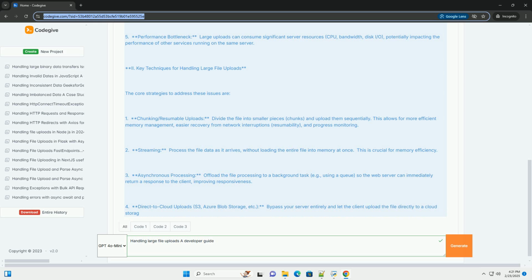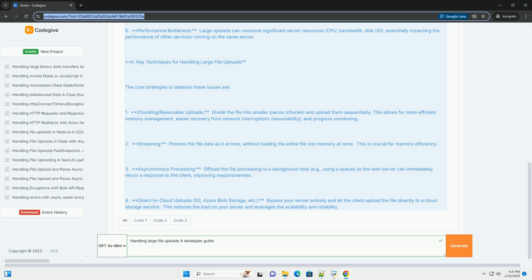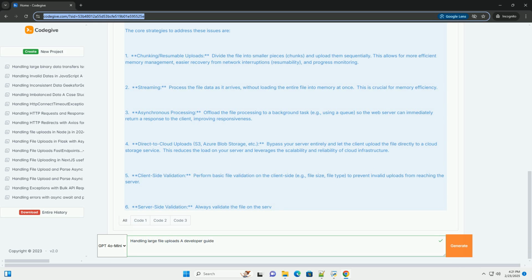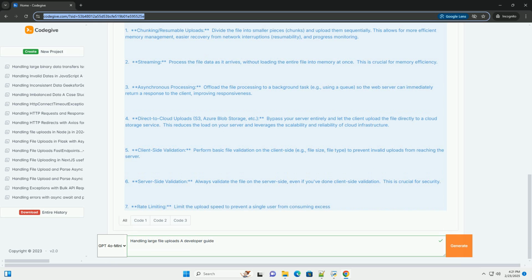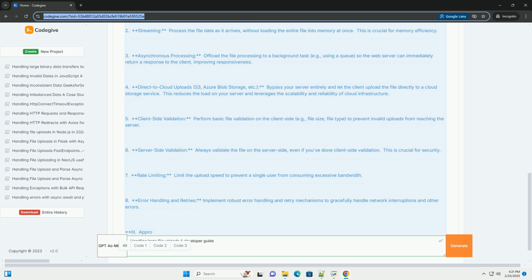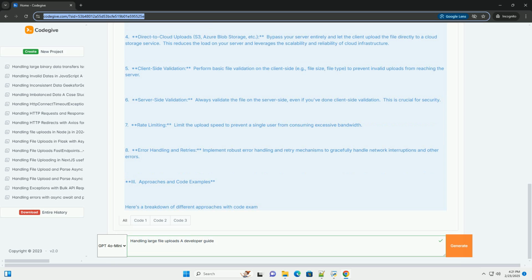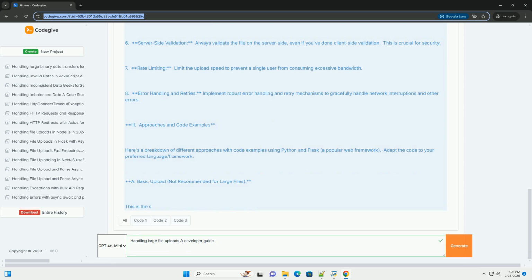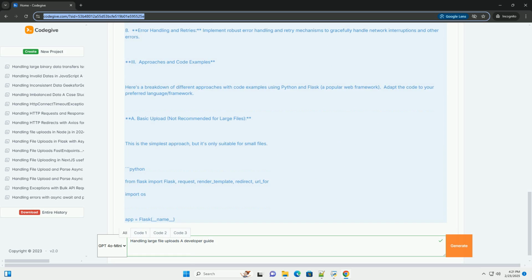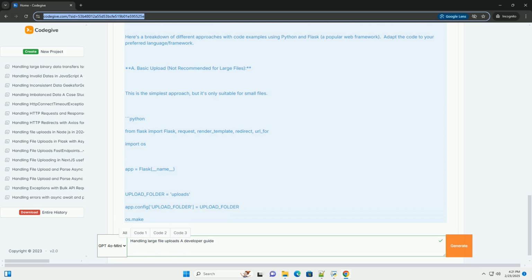2. Timeout issues. Large uploads take time. Web servers and load balancers often have default timeout settings. If the upload takes longer than the timeout, the connection will be closed prematurely, resulting in a failed upload. 3. Network instability. Network connections can be unreliable. A brief interruption during a large upload can corrupt the file or cause the upload to fail, forcing the user to restart the entire process.